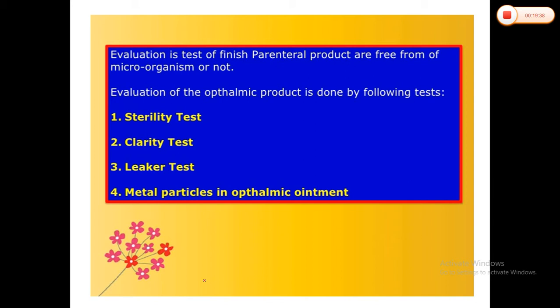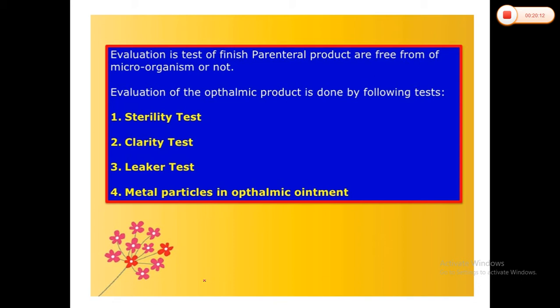Evaluation tests for the finished ophthalmic products. Importantly, whether it is an ophthalmic solution, ophthalmic ointment or ophthalmic gel, it should be free from foreign particles, and this is generally accomplished by the various methods that we are going to discuss under the following tests: the sterility test, clarity test, leakage test, and metal particles in ophthalmic ointment test.